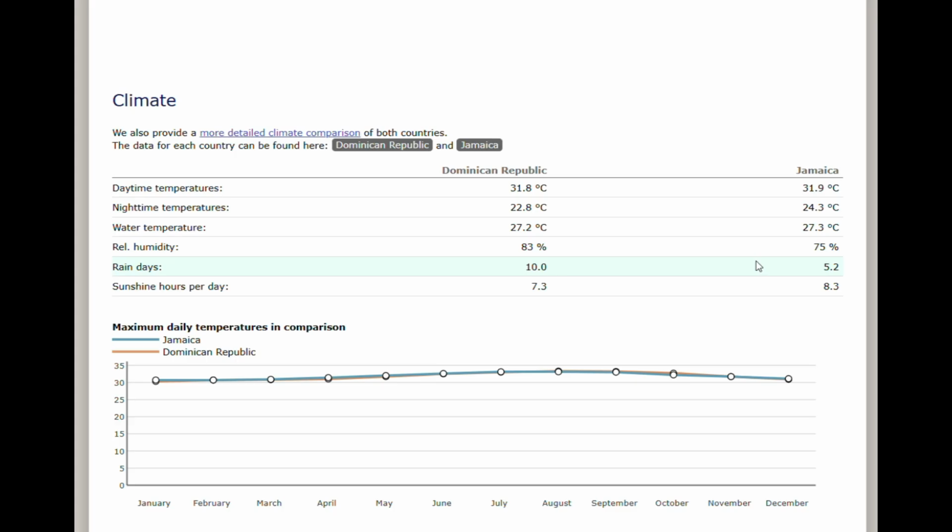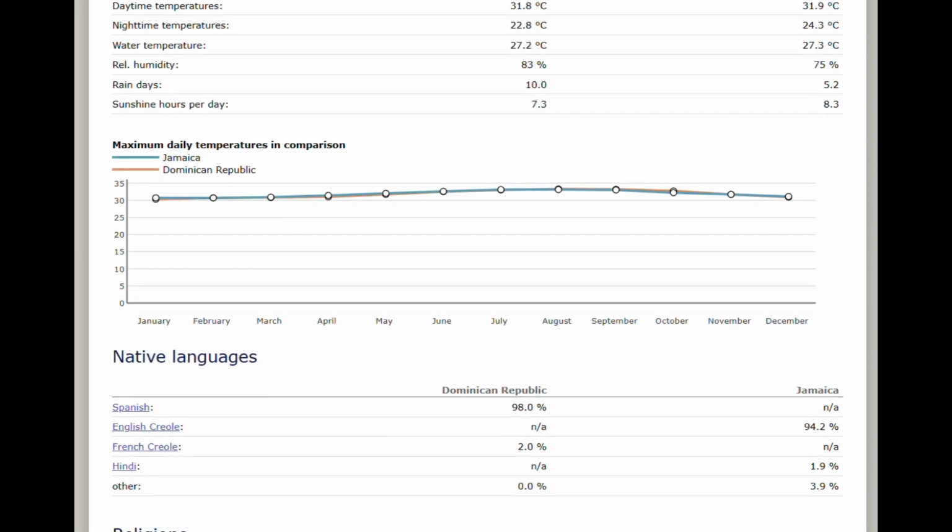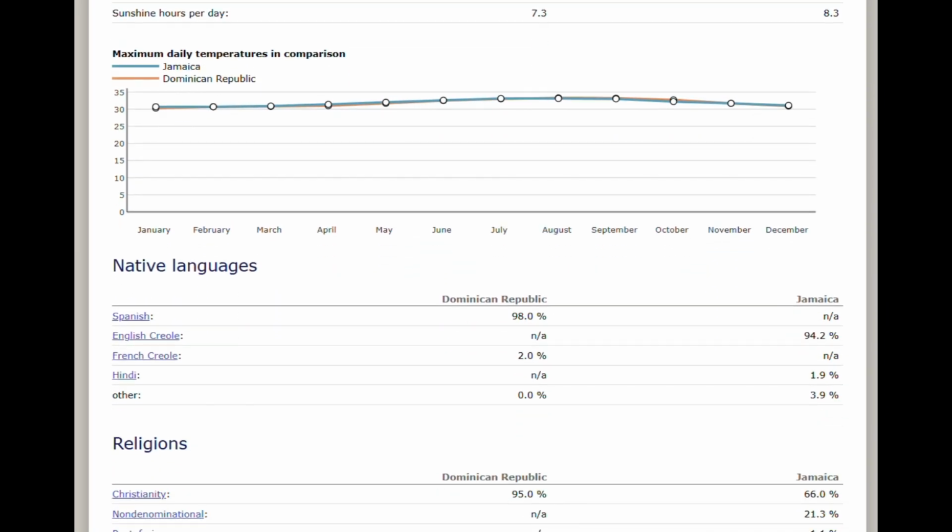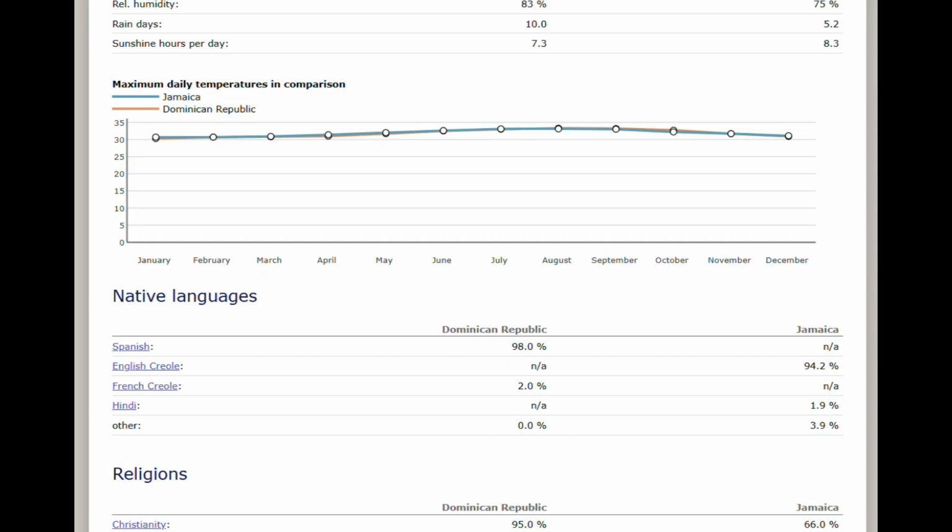Obviously, we're going to see a huge difference when it comes to the native languages, as it's 98% Spanish in the Dominican Republic. The English Creole is at 94% in Jamaica. French Creole is 2%. I'm assuming that this is due to Haitian migrants, maybe, or the little population of them that's there. Hindi being 1.9%, not surprising based on some of the Indo-Jamaicans that are there, and others at 3.9%.